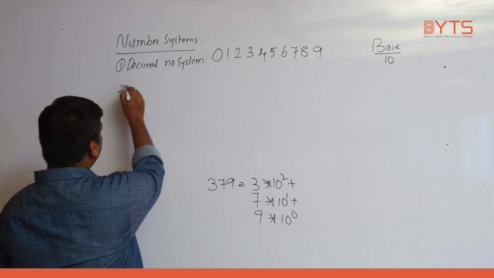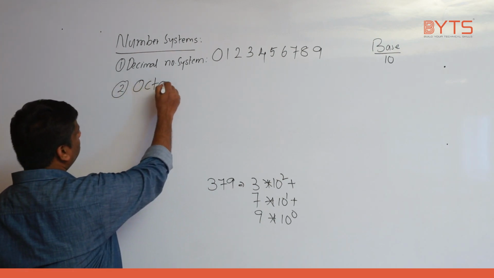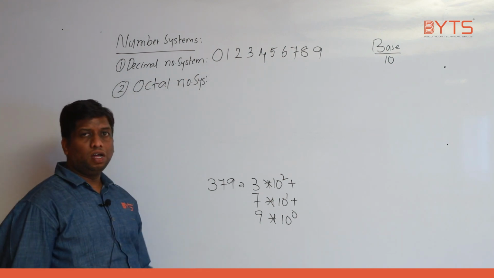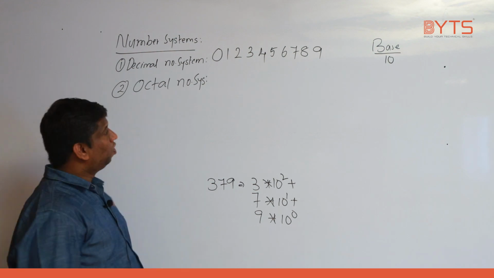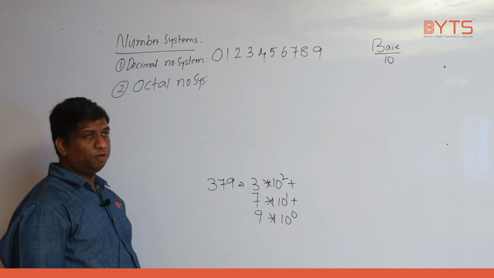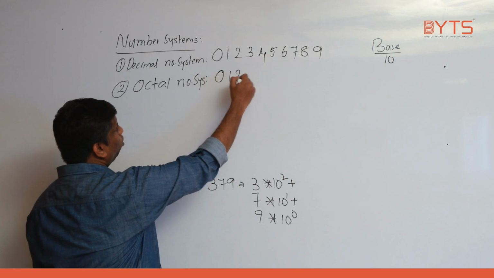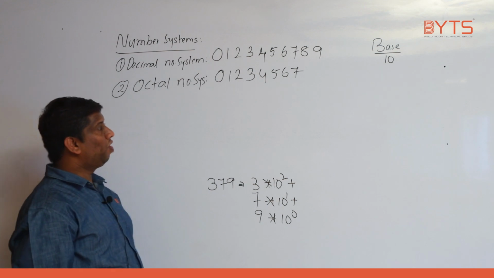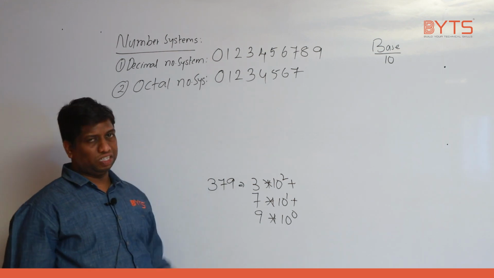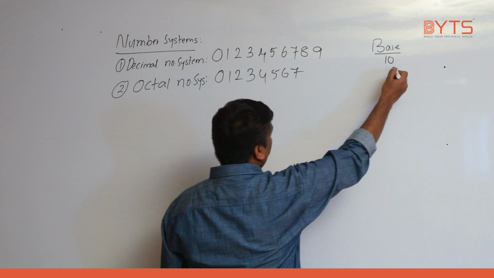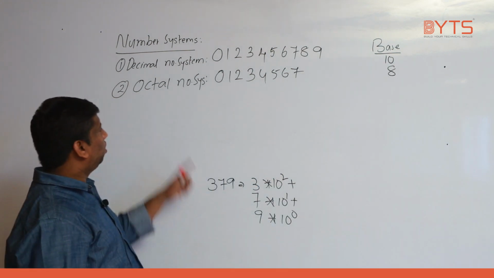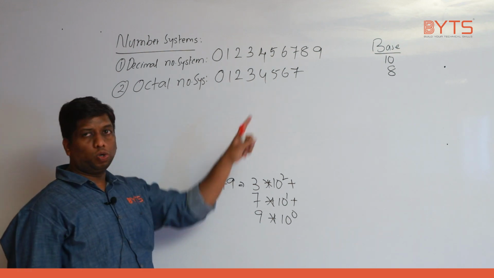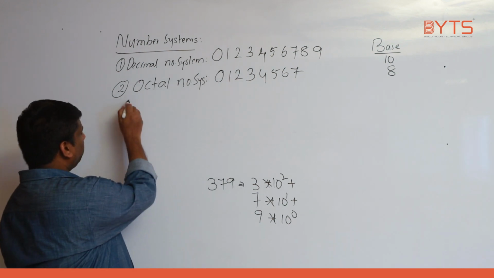Now, the next number system we are going to discuss is octal number system. What are the numbers available in octal number system? 0, 1, 2, 3, 4, 5, 6, 7. Up to 7 only. 0 to 7. Totally we have how many? 8. Understand? In decimal number system we have 0 to 9. In octal number system we have 0 to 7.